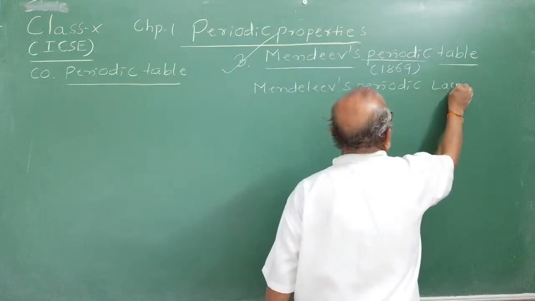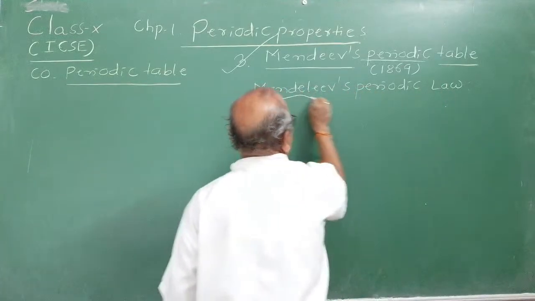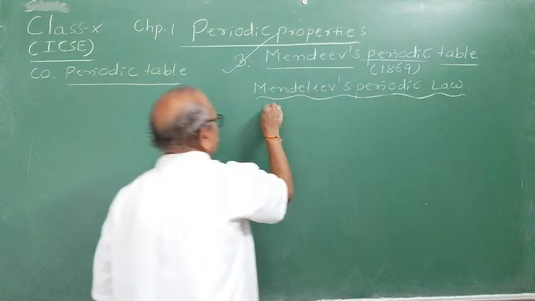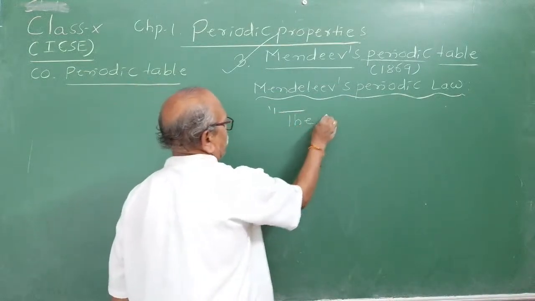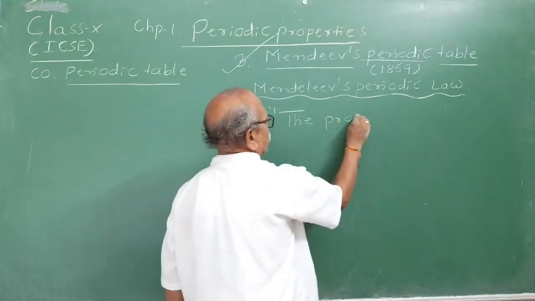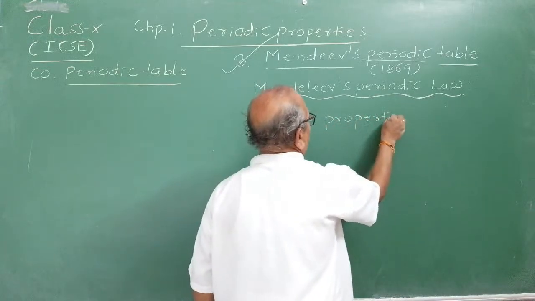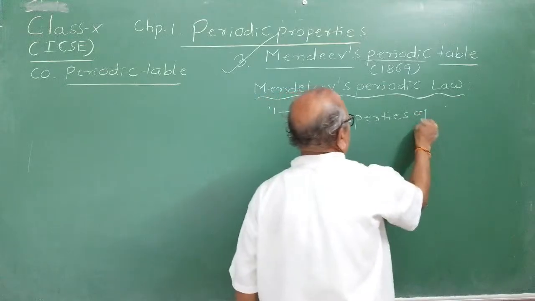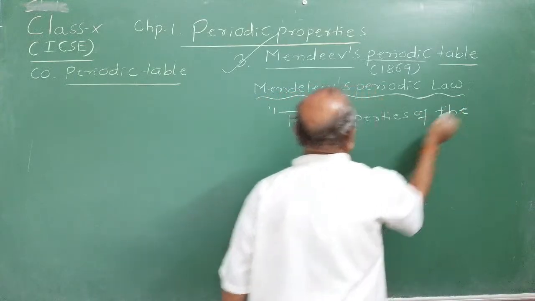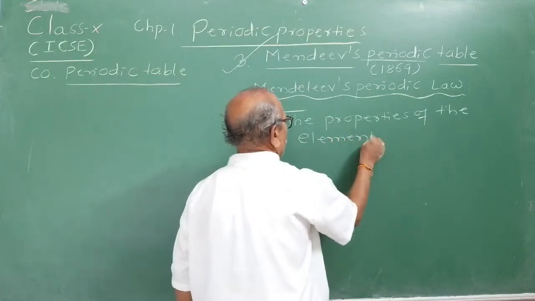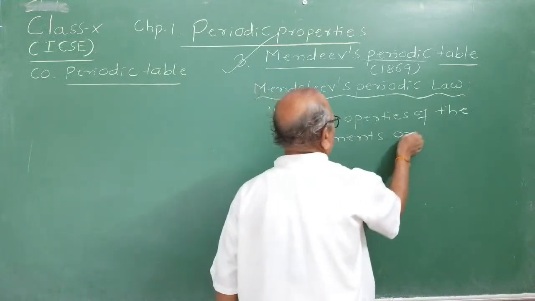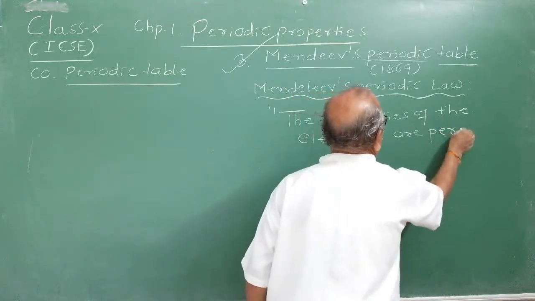He gave the law very simple. The simple statement of the law is that the properties of the elements, try to understand, the properties of the elements are periodic function.